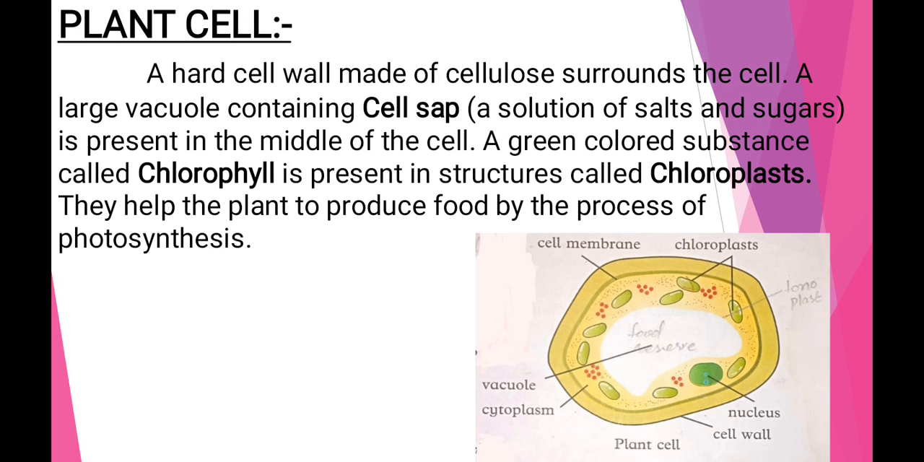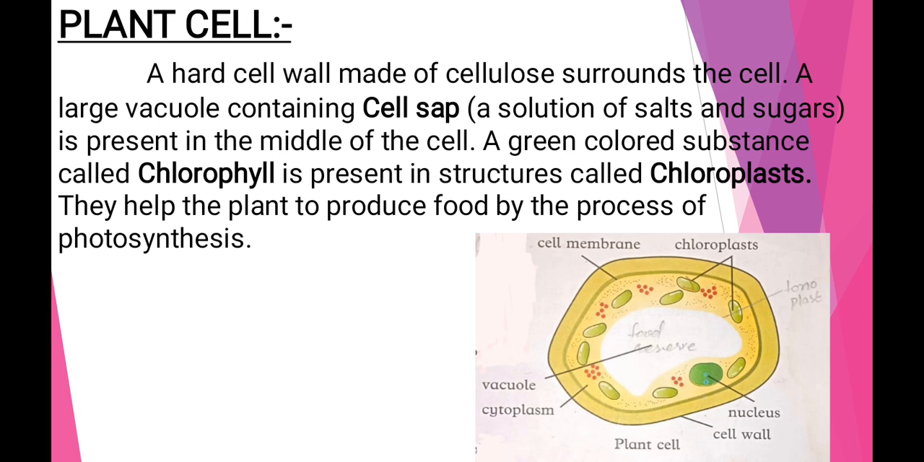Now the plant cell, as I told you, has a cell wall, which is made up of cellulose. A large vacuole is present at the center, which helps in containing salt and sugar solution, called cell sap.